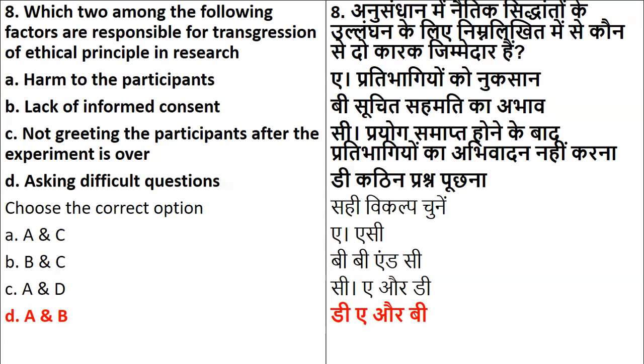You need to consult them. You need to talk to them. You need to talk to their parents. In such a case, you need to take their consent, and then it will be called a proper research process. And if you do not do that, it goes against the law. It will be called lack of informed consent. So options A and B are against the rule or against the law.